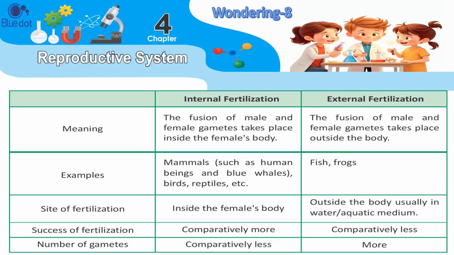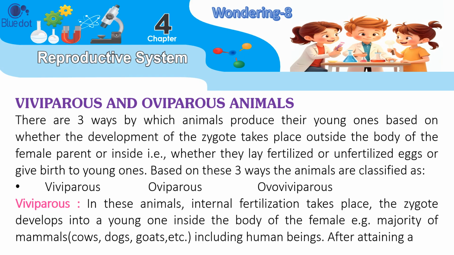Success of fertilization: comparatively more; comparatively less. Number of gametes: comparatively less; more. Viviparous and oviparous animals.